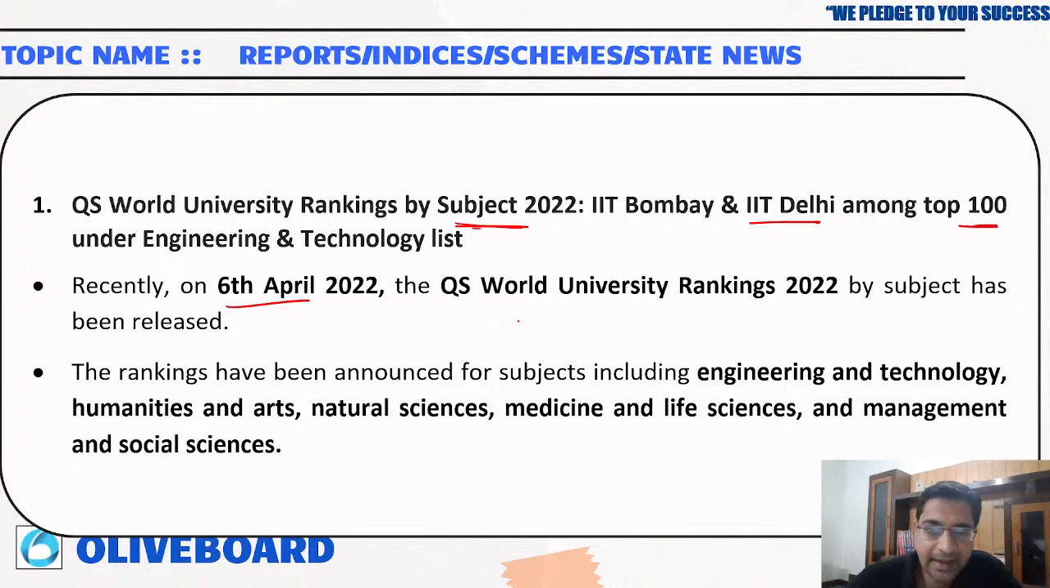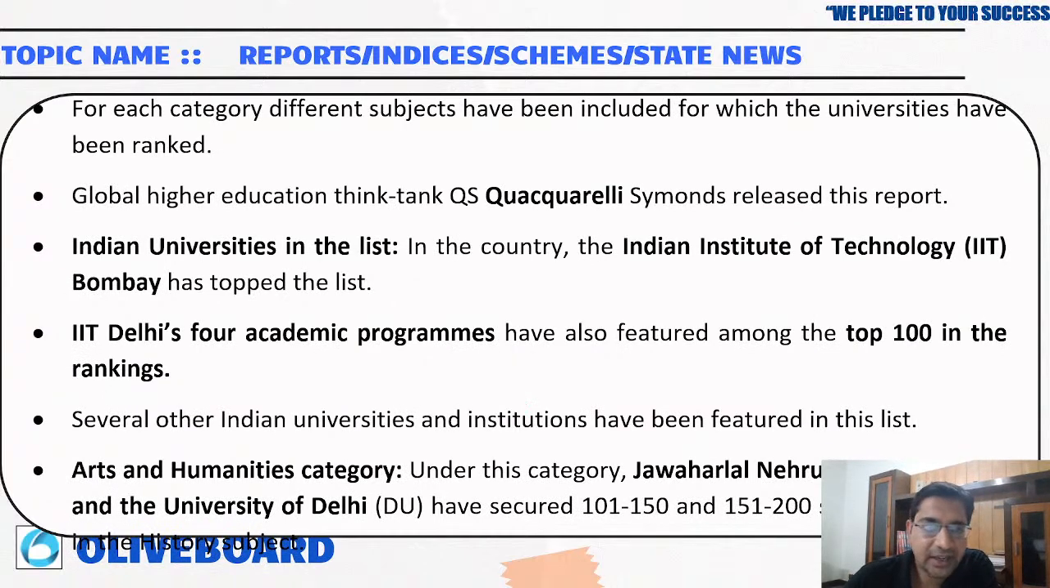Normally the ranking is done on engineering, technology, humanities, arts, natural science, medicine, life science, management and social science. For each category they provide rankings. Among Indian universities on the list, IIT Bombay has topped the list. IIT Delhi has 4 academic programs. In arts and humanities, there are Jawaharlal Nehru University and University of Delhi.